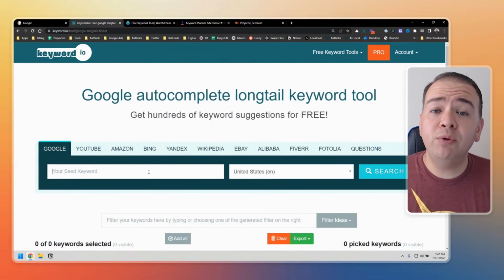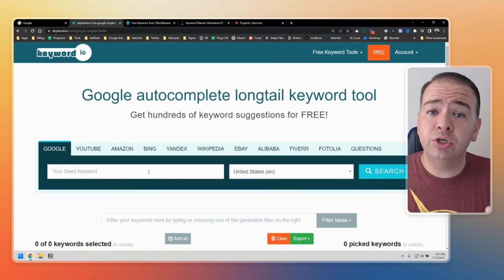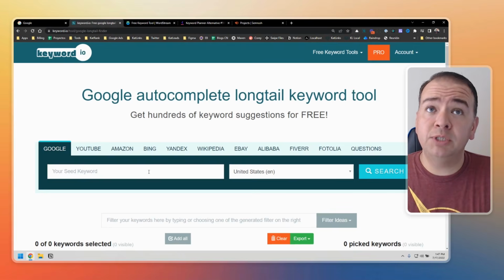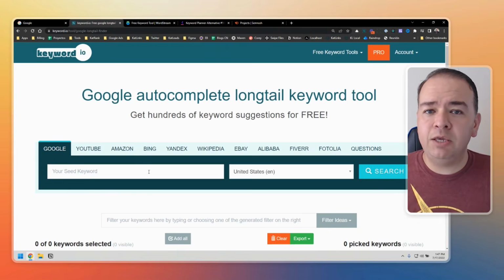All right, so remember that we said that long tail keywords are the long version or a specific version of the short keyword, right? As we said, CRM software would be the short keyword. How much is a CRM software, or CRM implementation would be the long tail version of the CRM software. So we always have to start with a seed keyword.